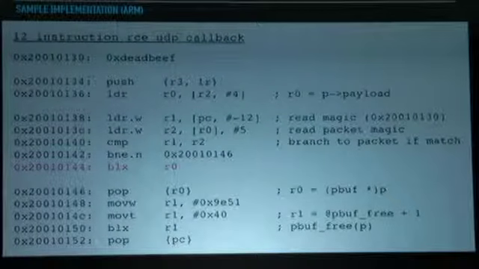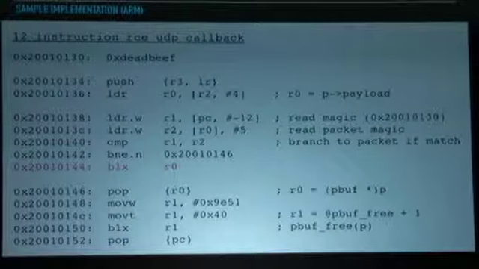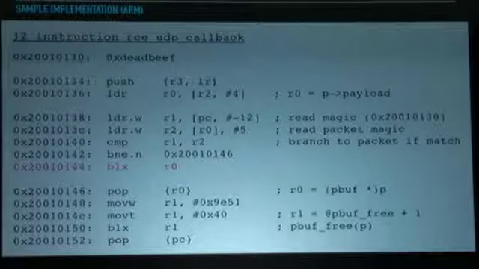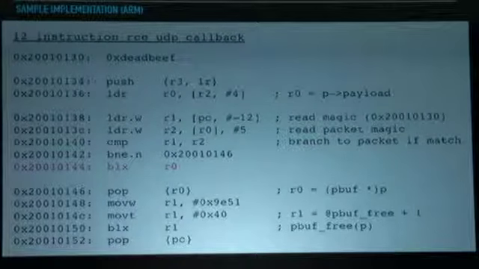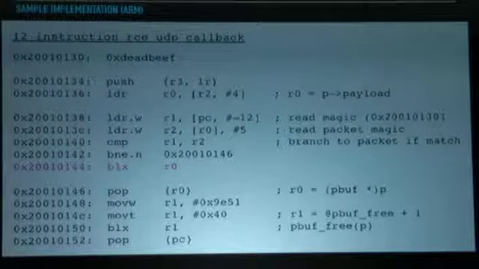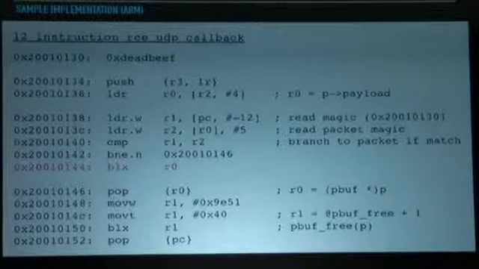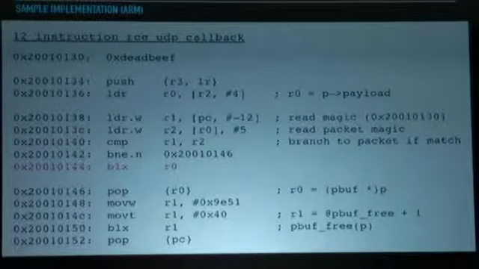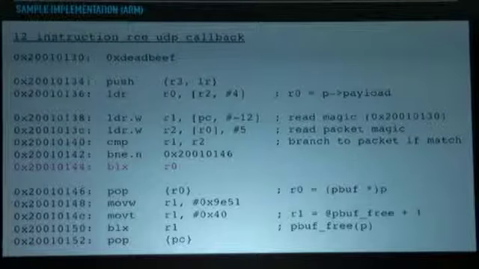And then there's cleanup. There's 5 instructions at the end that actually perform the cleanup. So we get back our pointer to P. We construct the address of pbuf_free in R1, and we have to do that in 2 instructions because it's too big to do in a single instruction. And then we actually call free, so we're being good citizens here and not wasting memory. And once we're done freeing the packet, then we return. So we tell Lightweight IP that we're done handling this inbound packet. And we can go on our merry way.